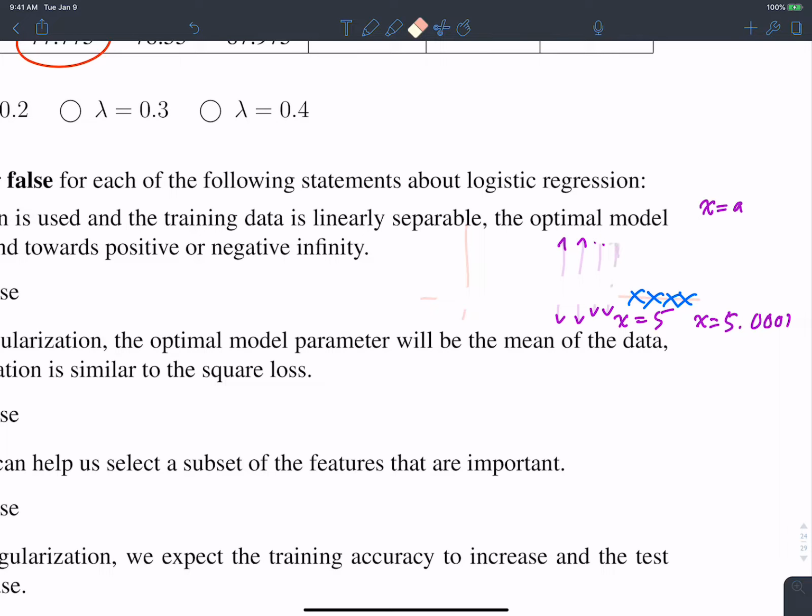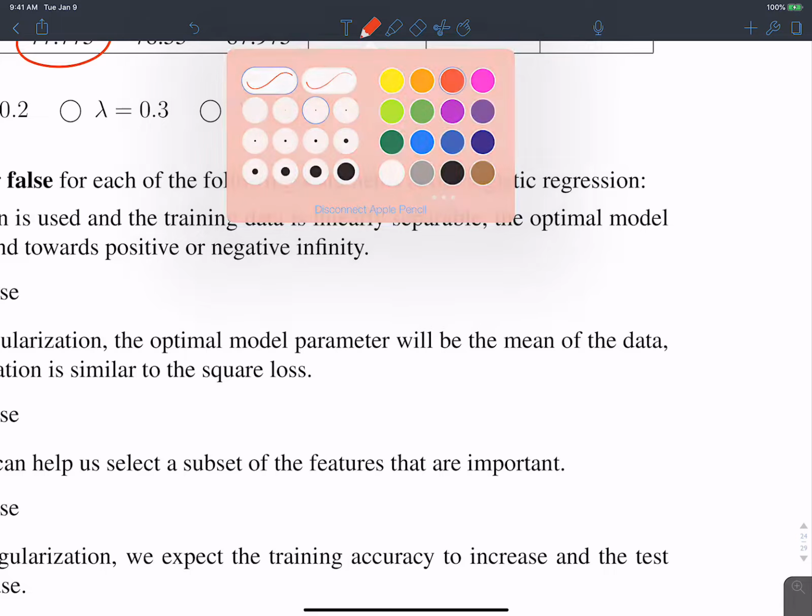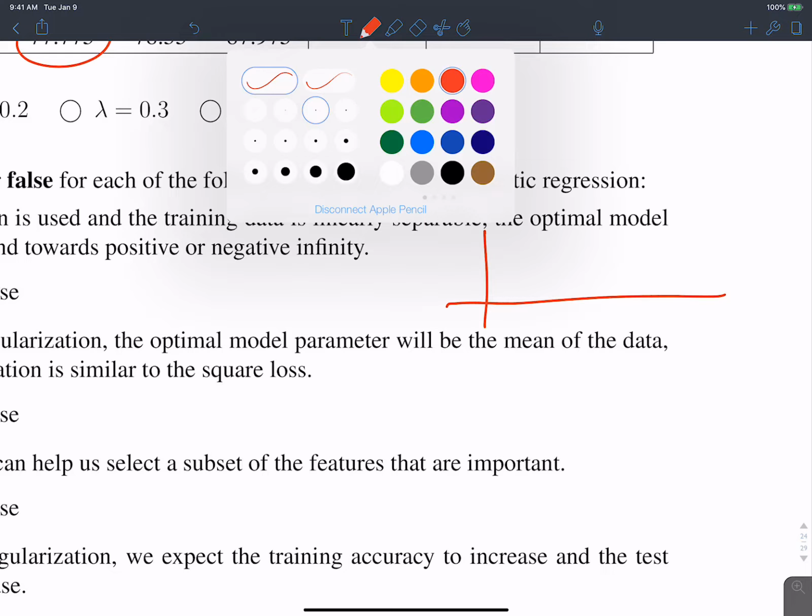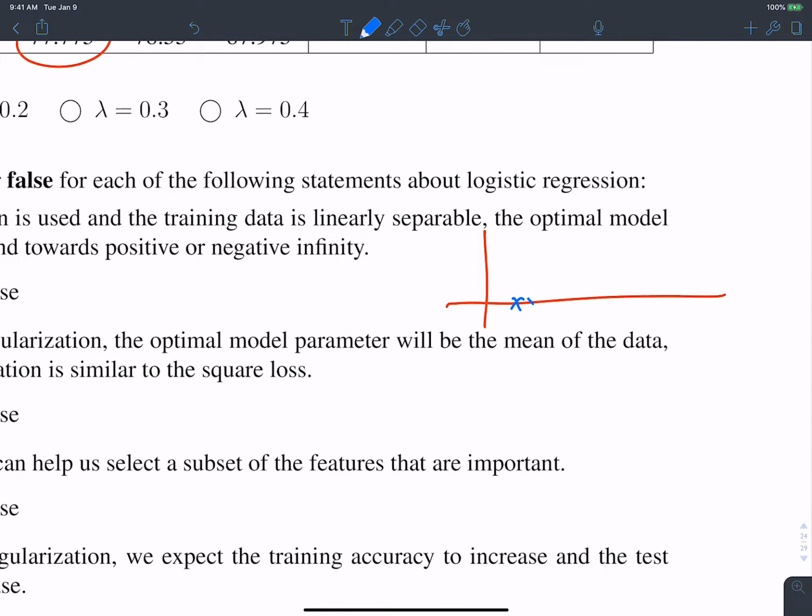So that's one interpretation. Another is, again, suppose I have linearly separable points. And this is actually the same representation as the one I had before, where they were all on the x-axis, but now I'm representing this to be y is equal to 0 and this to be y is equal to 1. I realize now in the previous example that I just drew, I probably should have colored the points on the right to be a different color.